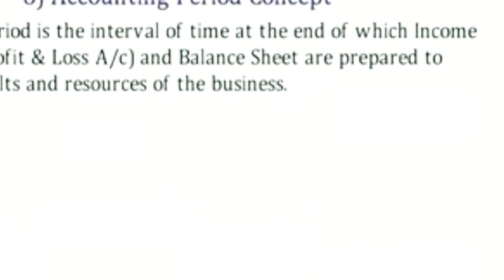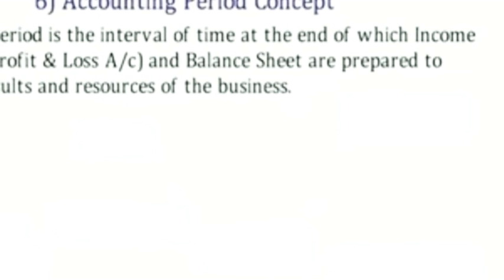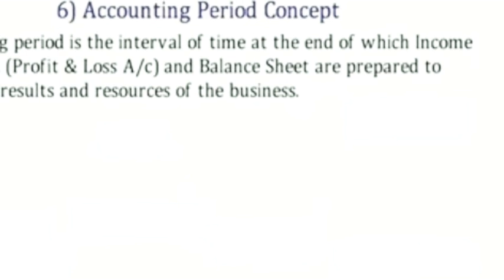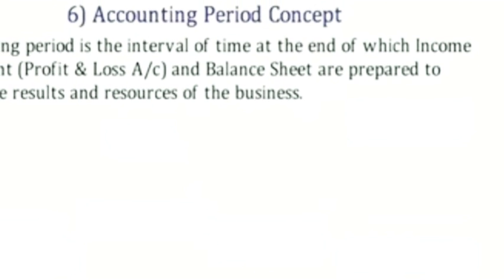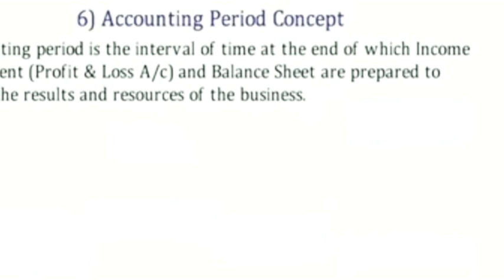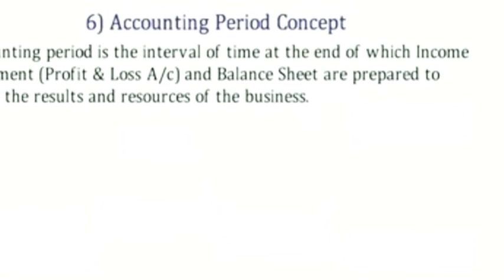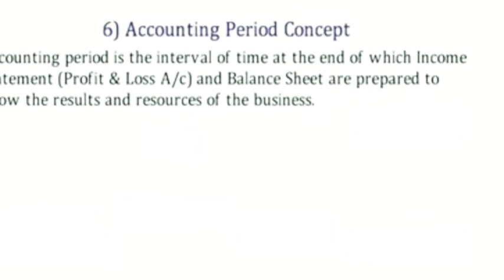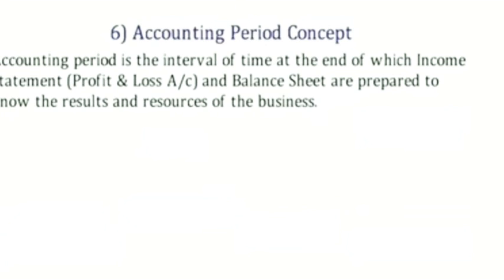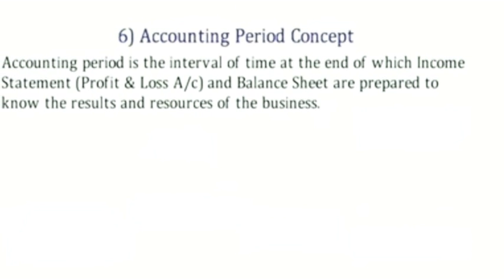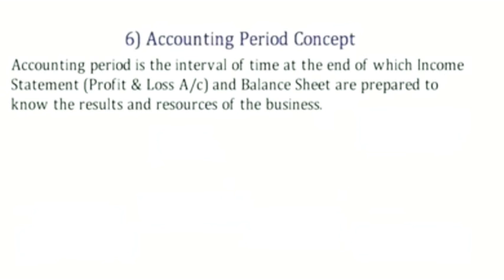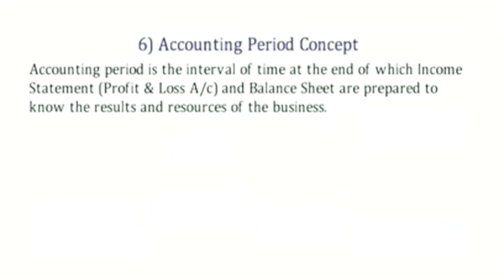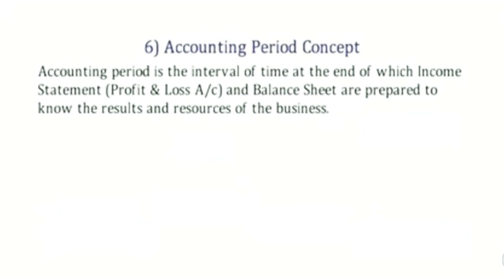This accounting concept of accounting period is related to the going concern concept. In the going concern concept, we have assumed that the business will continue for a longer period of time, and it is impossible for a business organization to completely record all the transactions for a very long time. The time will be segregated into 12 months, constituting 1 year for accounting purposes. These 12 months are known as the accounting period, which starts from 1st April and ends on 31st March the next year.